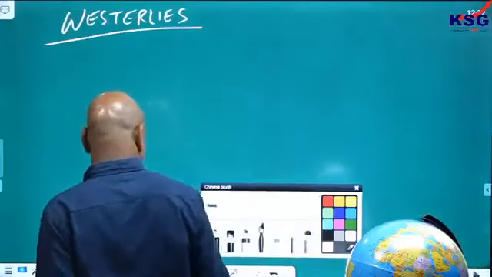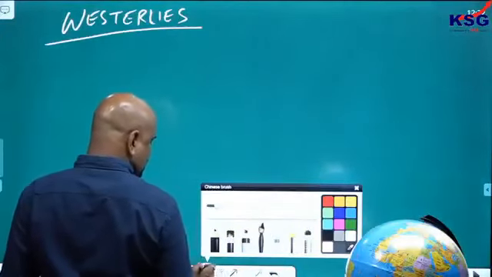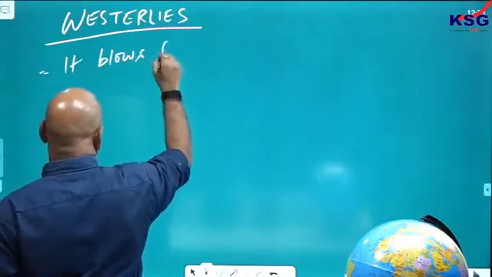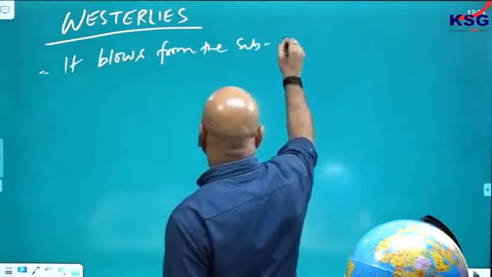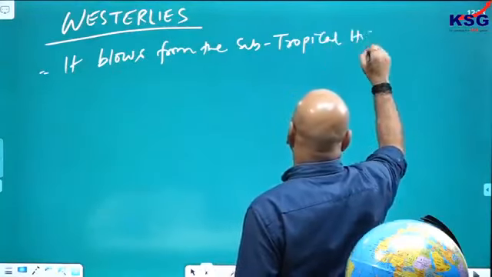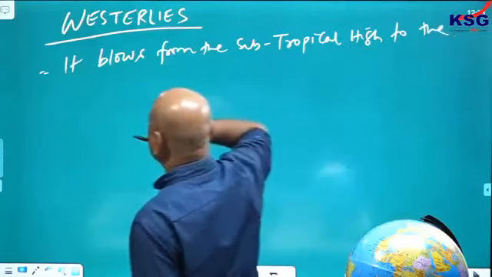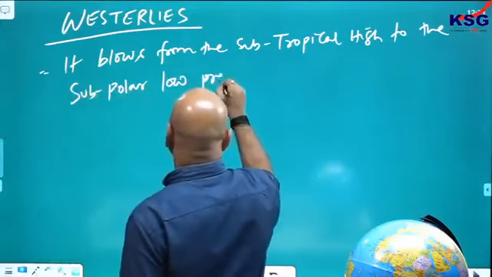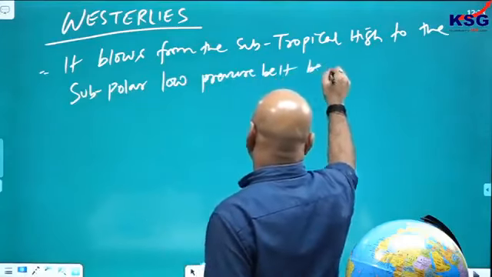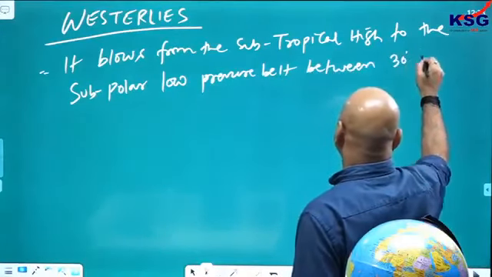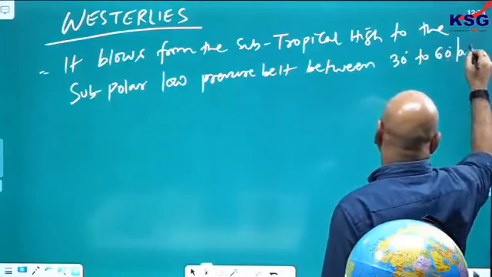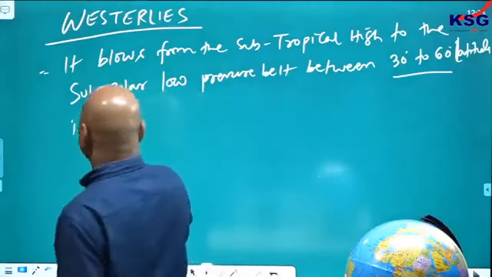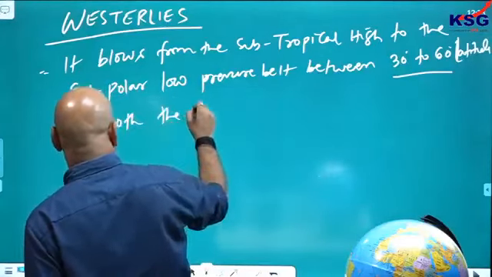Westerlies wind. The first point is that it blows from the subtropical high to the subpolar low pressure belt between 30 degree to 60 degree latitudes, in both the hemispheres.